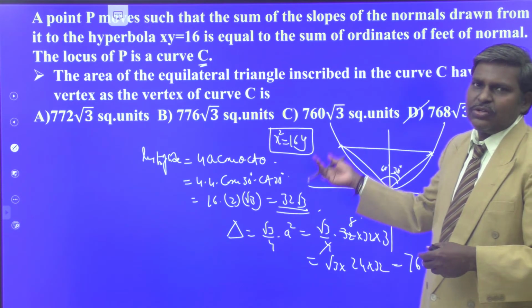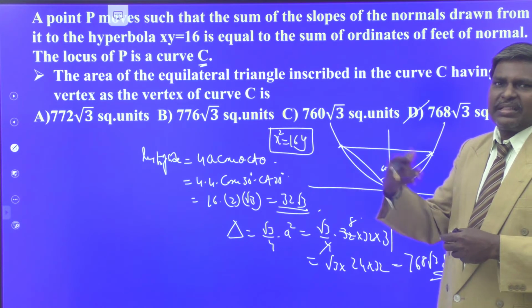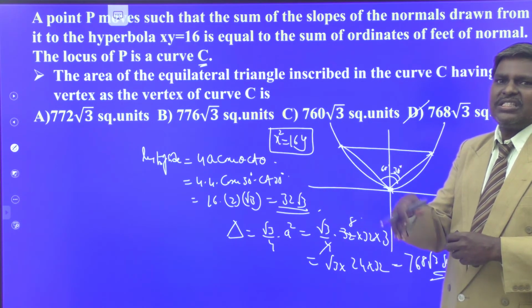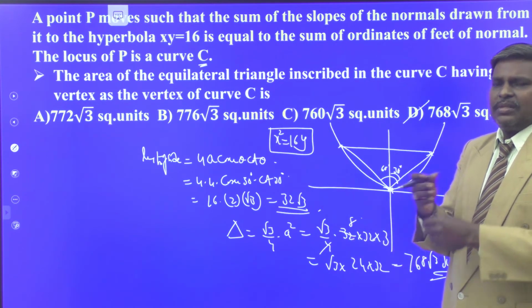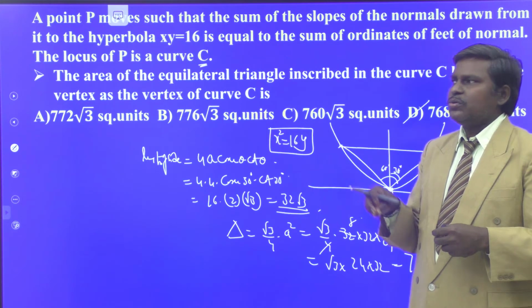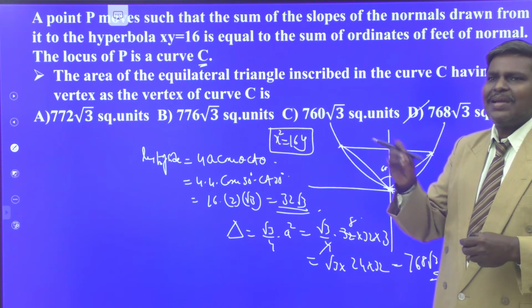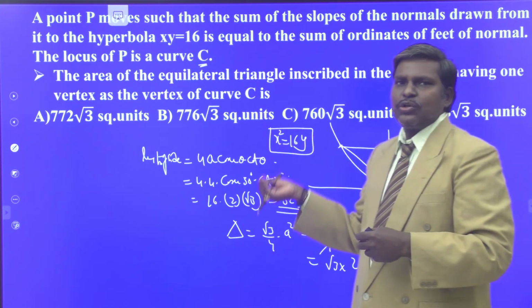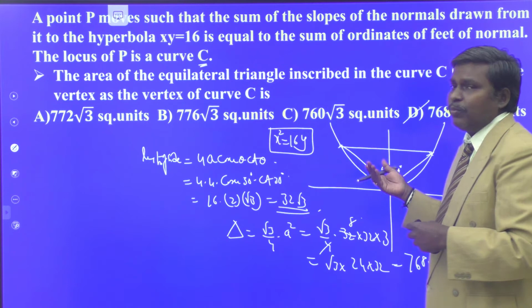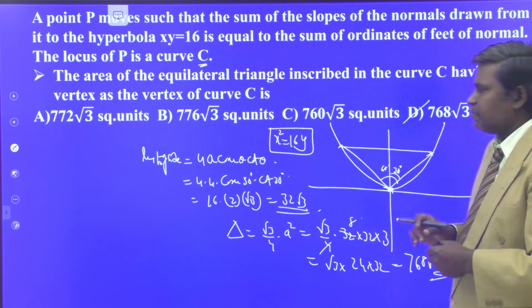Suppose some line is tangent to a second degree curve, you have to substitute the line equation in the curve and make that discriminant 0. That involves a lot of process. Once you have c is equal to minus a m square, the process will be reduced. Suppose it is not possible to write the conditions, for some curves you don't know the conditions. At that time you make that discriminant 0. So you have to learn the maximum number of formulas, the maximum number of bookwork. Understand? Then only you can do the problems very speedily.